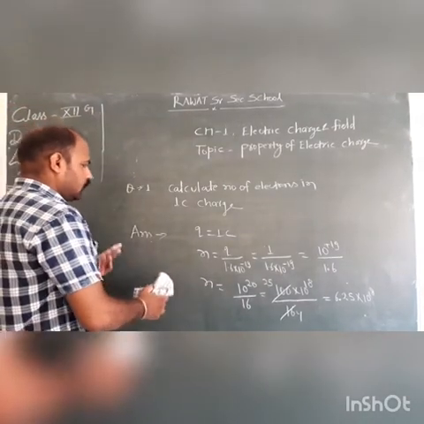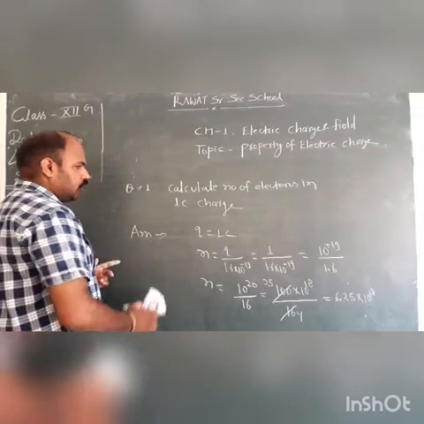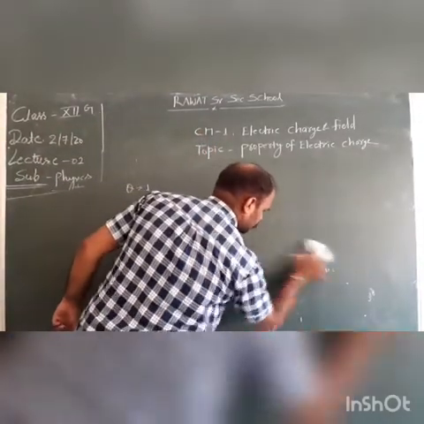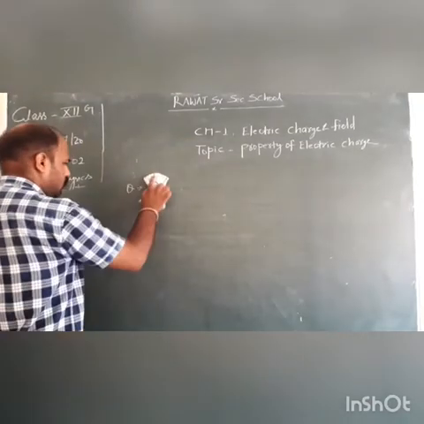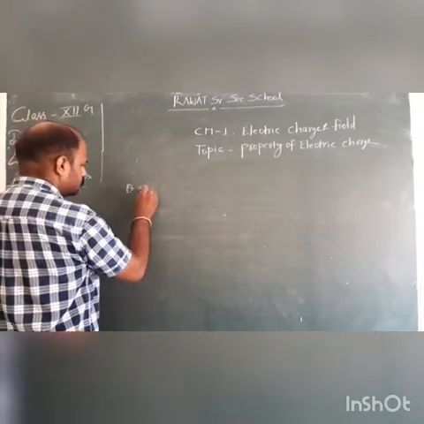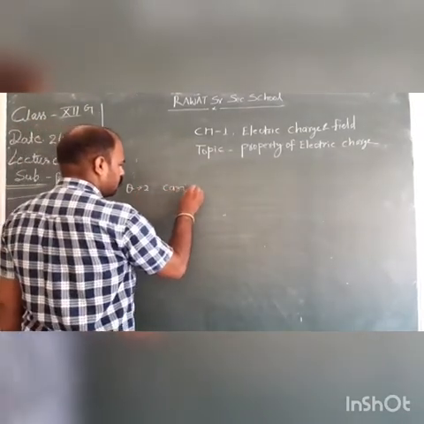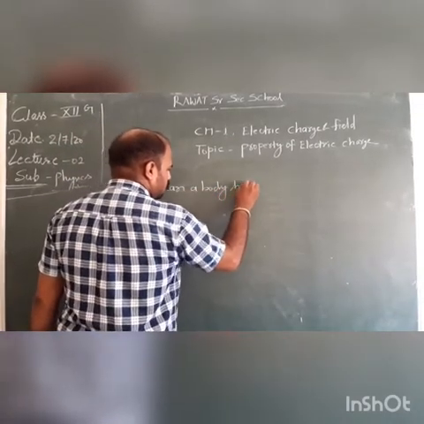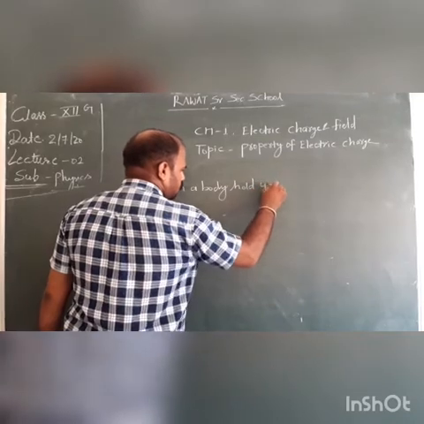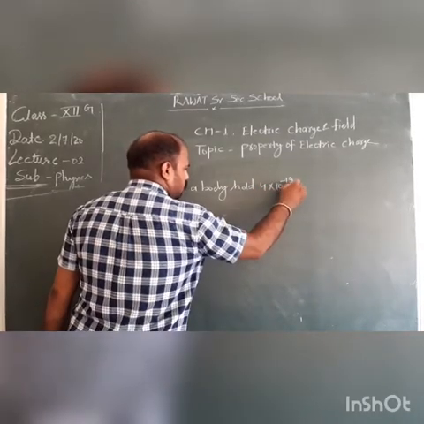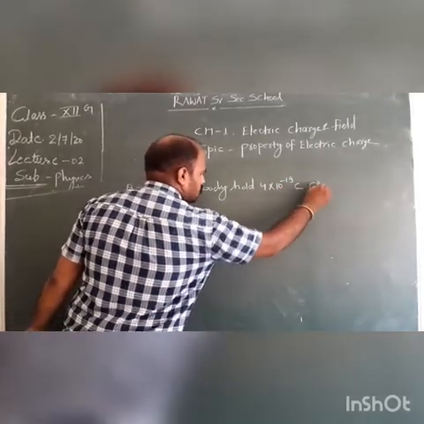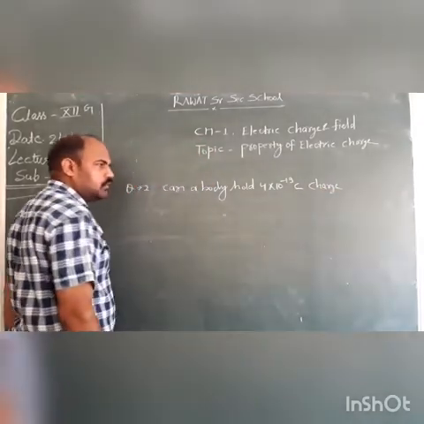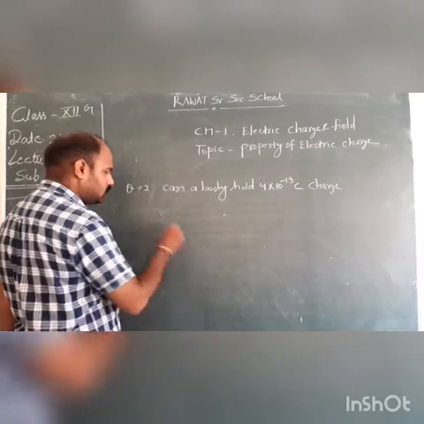Now we have to solve the second numerical. Can a body hold 4 times 10 to the power minus 19 coulomb charge?